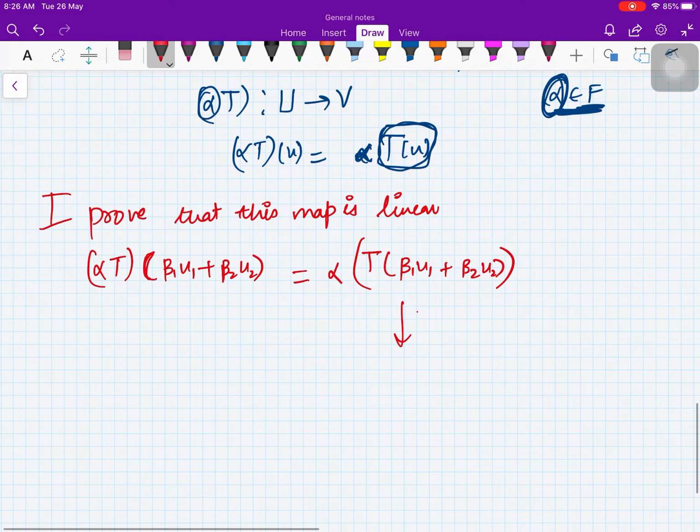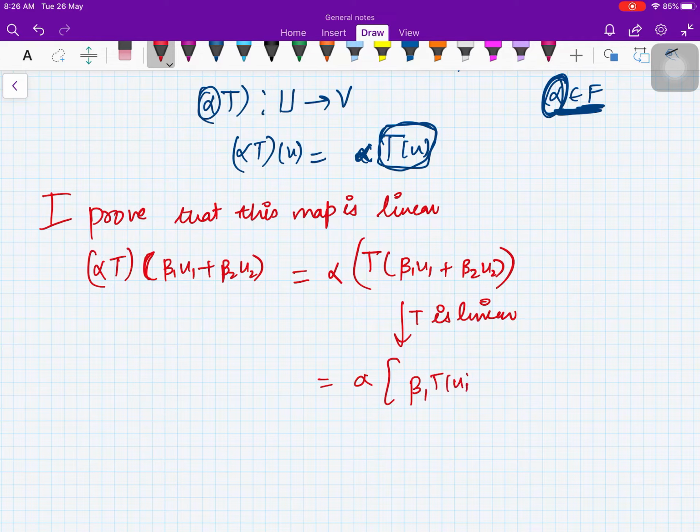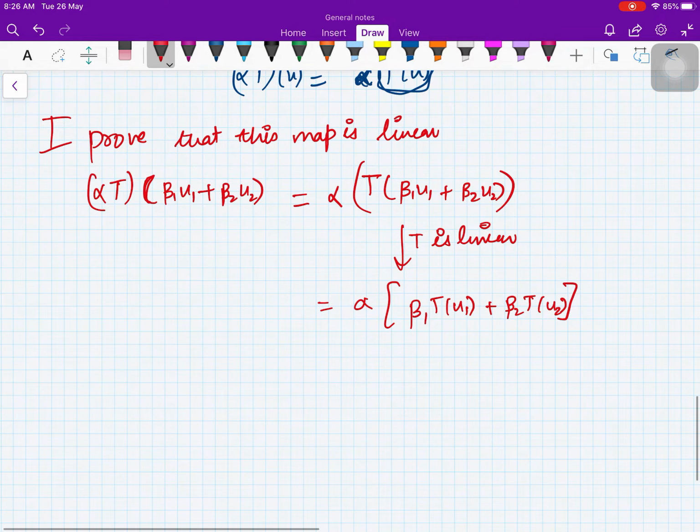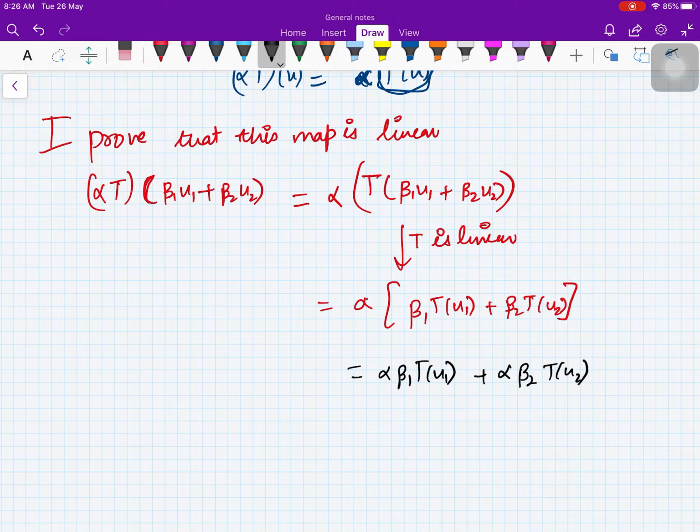Right. Now because T is linear, therefore this will be alpha times beta 1 T of u1 plus beta 2 T of u2. Right. Now this will be equal to alpha beta 1 T of u1 plus alpha beta 2 T of u2.